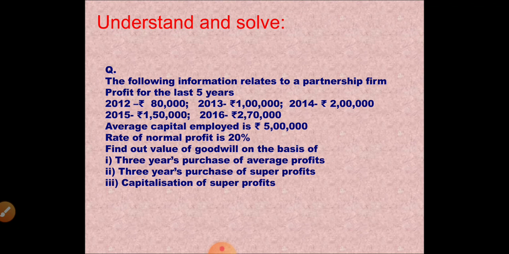You have already calculated average profit while solving the first case. Second, you have to calculate normal profit. 5 lakh into 20%, you will get your normal profit. On that, you have to calculate super profit. Step 1 and step 2. Step 1 minus 2, you will get super profit. Into 3 years of purchase, you will get your goodwill.